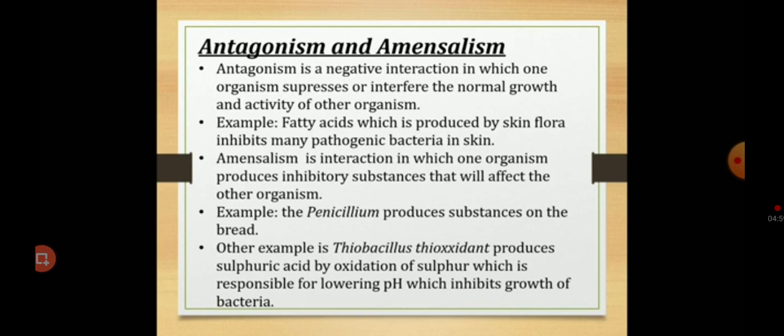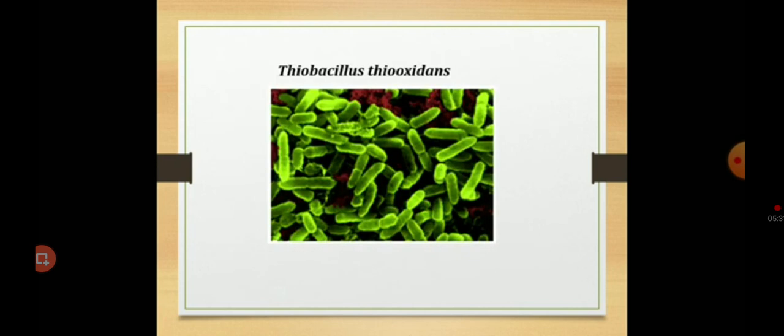Amensalism is an interaction in which one organism produces inhibitory substances that will affect the other organism. For example, Penicillium affecting the bread. Another example may be Thiobacillus thiooxidans, which produces sulfuric acid by oxidation of sulfur, which is responsible for lowering the pH, and it will inhibit the growth of bacteria on the media. This is Thiobacillus thiooxidans.